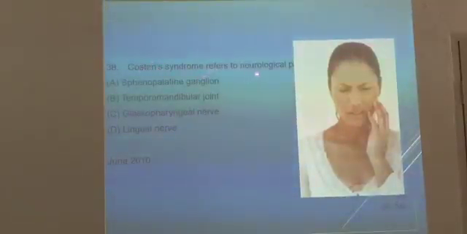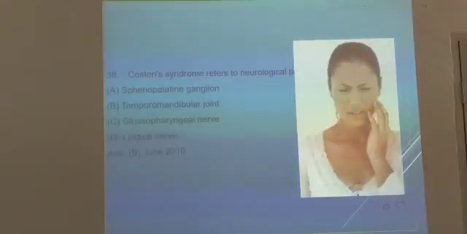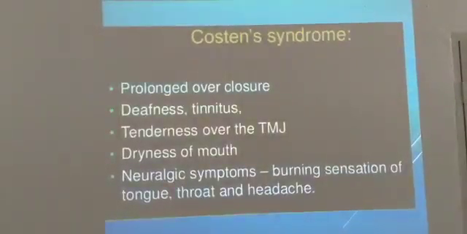Costen's syndrome refers to neuralgic pain because of sphenopalatine ganglion, temporomandibular joint, glossopharyngeal nerve, or lingual nerve. Costen's syndrome is nothing but, you can see that picture. The answer is temporomandibular joint. Costen's syndrome, you can call it temporomandibular joint syndrome, wherein you have prolonged overclosure.